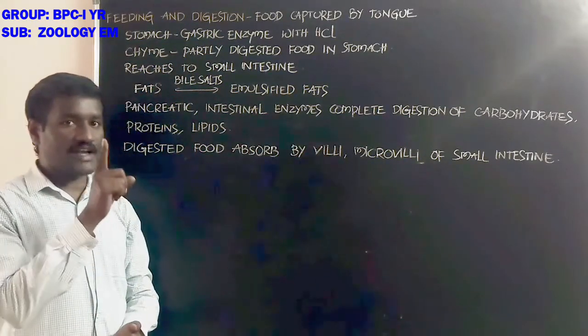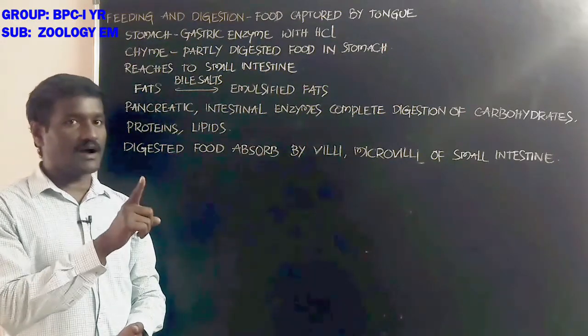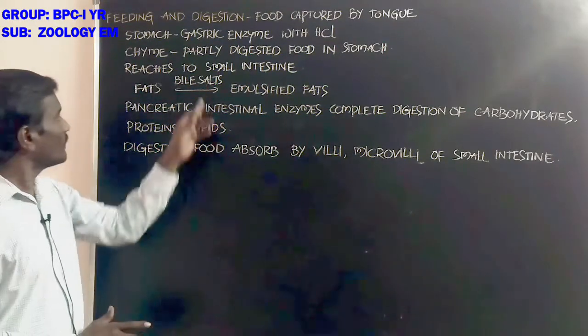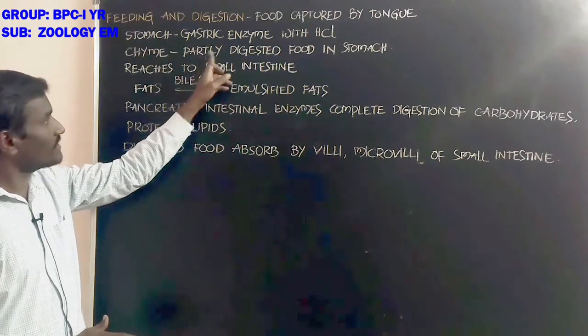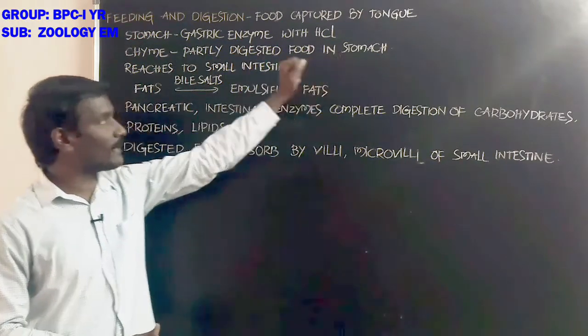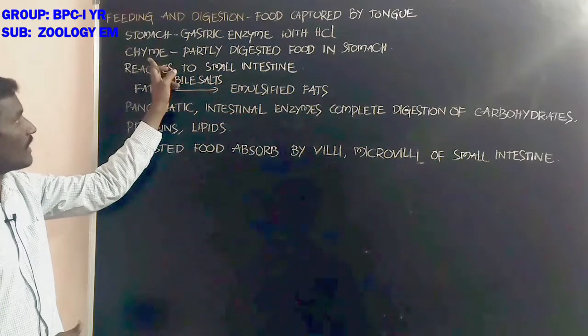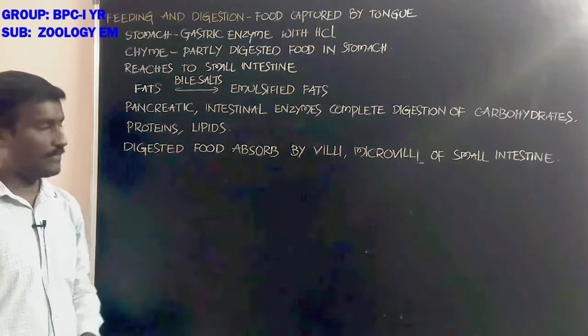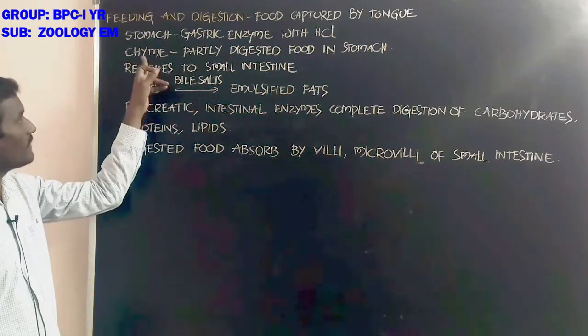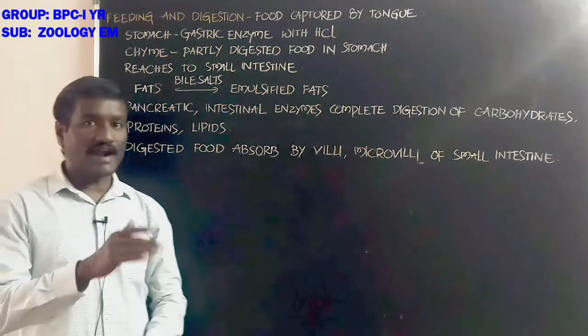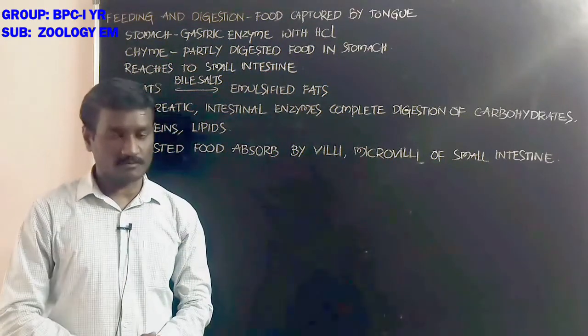The partially digested food present in the stomach is called chyme. Okay, and the chyme enters into the small intestine.